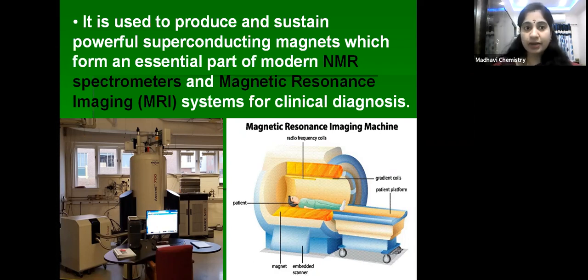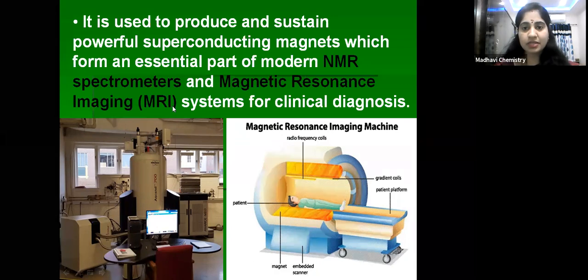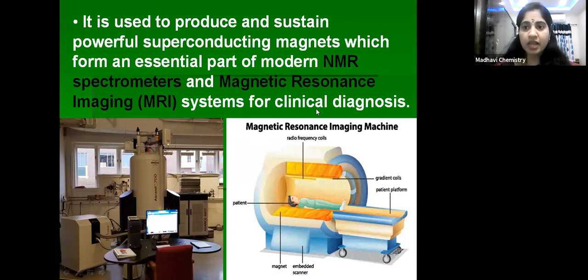Okay, is it clear, children? These superconducting magnets are used in NMR and MRI systems. NMR means nuclear magnetic resonance spectrometer, and MRI means magnetic resonance imaging, which is used for clinical diagnosis.